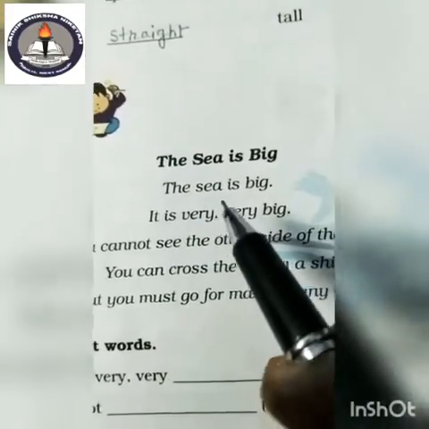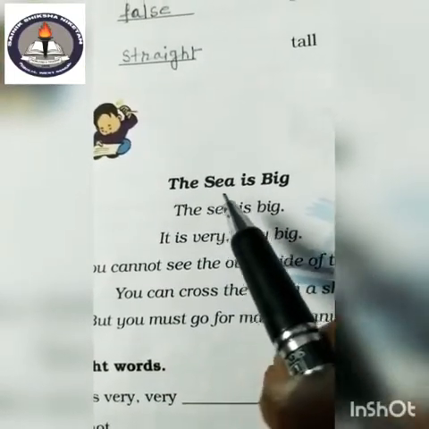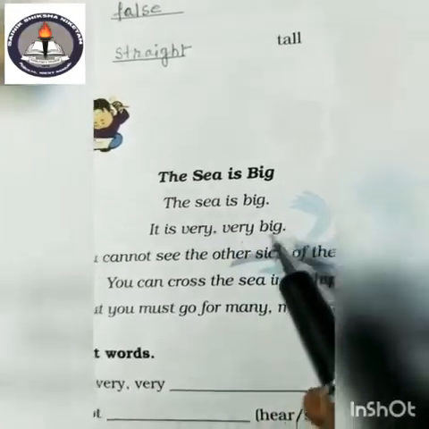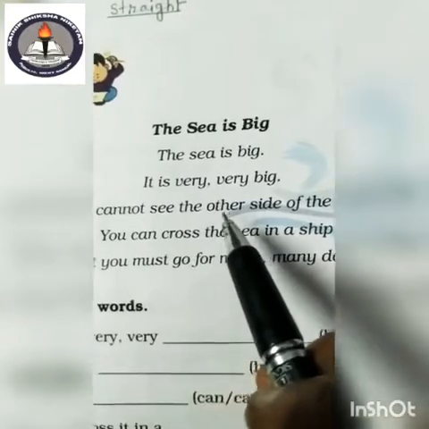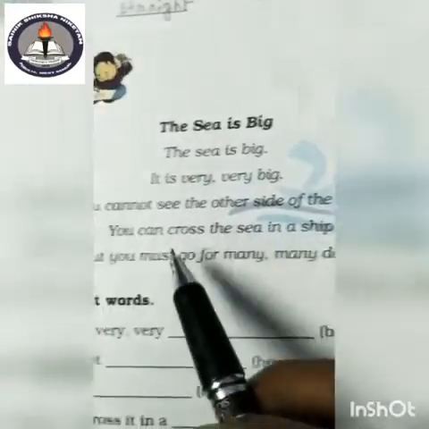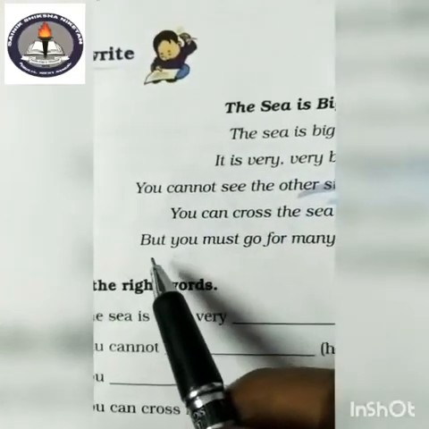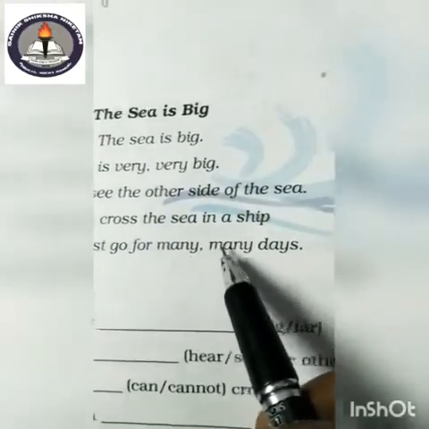Let's read this poem. The sea is big. The sea is big. It is very, very big. You cannot see the other side of the sea. You can cross the sea in a ship, but you must go for many, many days.